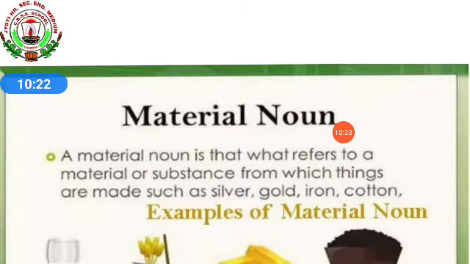Next, material noun. What is material noun? A material noun is that which refers to a material or substance from which things are made, such as silver, gold, iron, cotton. So, in short, in easy language, material nouns are the things in which we are taking the raw materials. Okay, raw materials. Like for example, a simple example I'll give you. Mango. Mango is a raw material. We are just going to buy a mango.